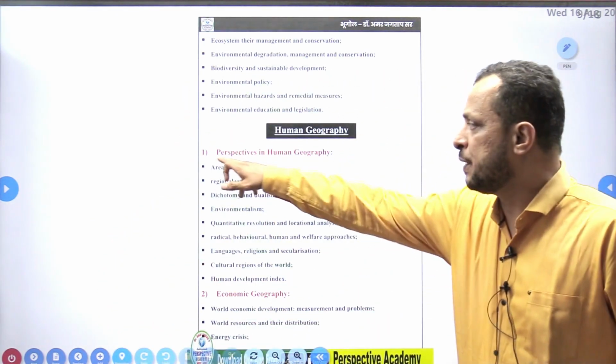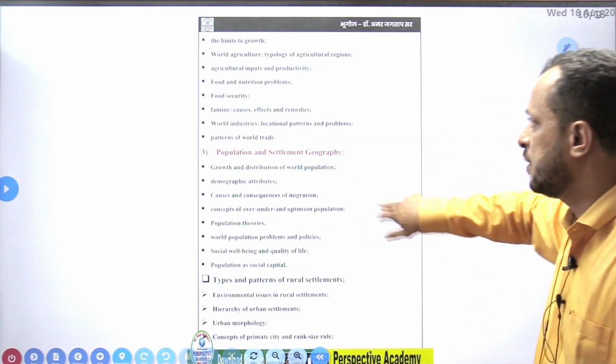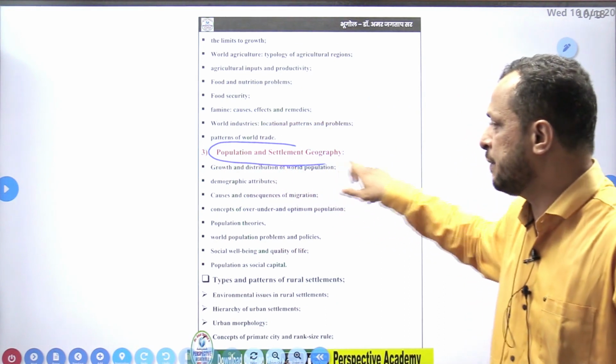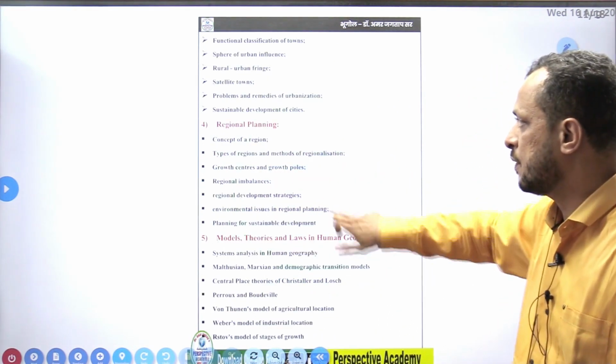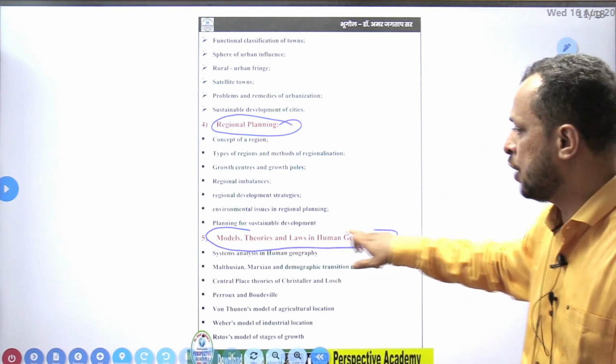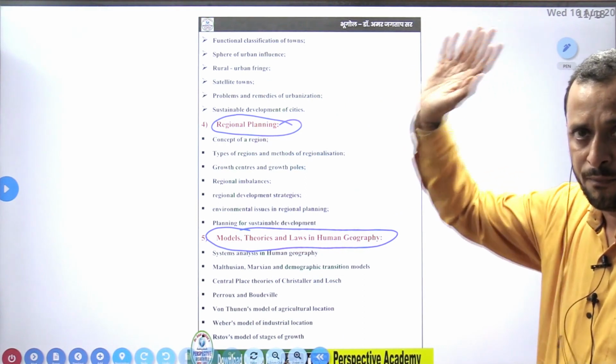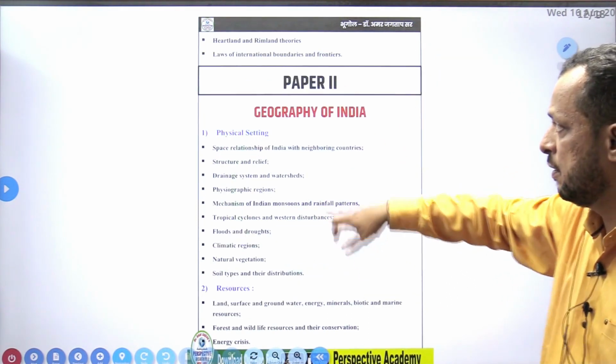Human geography, perspectives in human geography, then economic geography, population and settlement geography, regional planning, models, theories and laws in human geography. All these are the topics of paper 1.